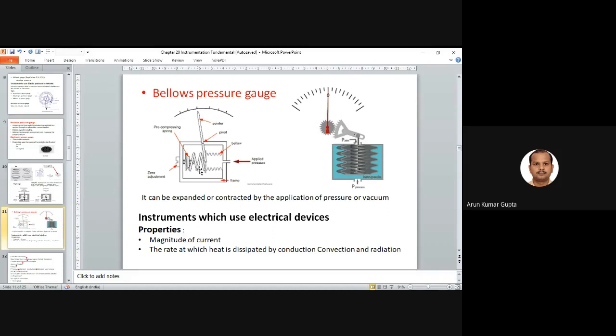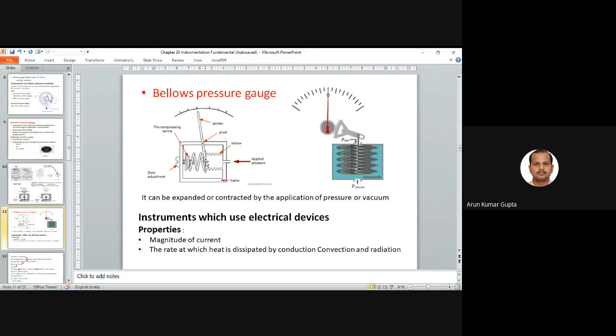So here you can see that depending upon the pressure, when you apply the pressure, it will expand or contract the arrangement, and based on this you can see the readings on the scale. This is a pointer, so we have the readings.